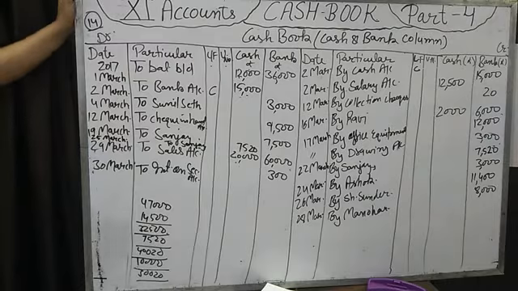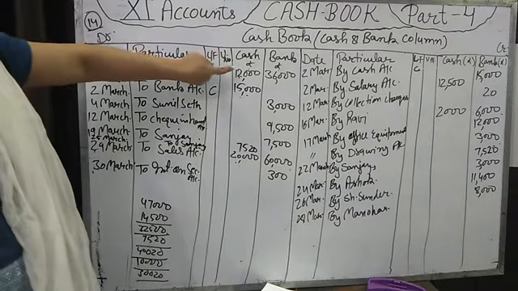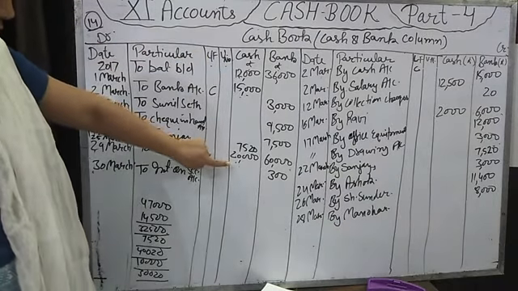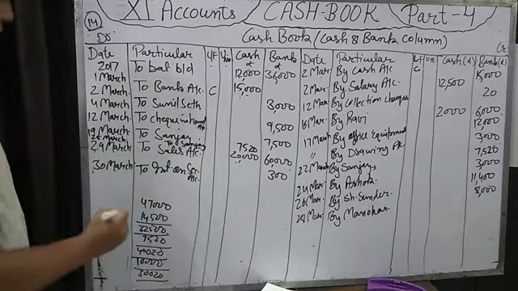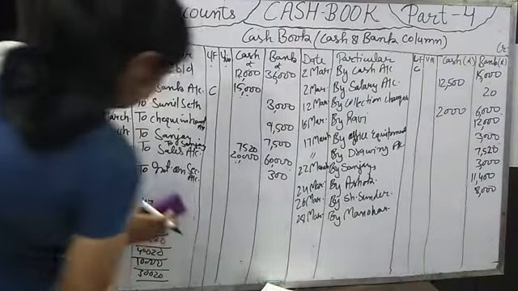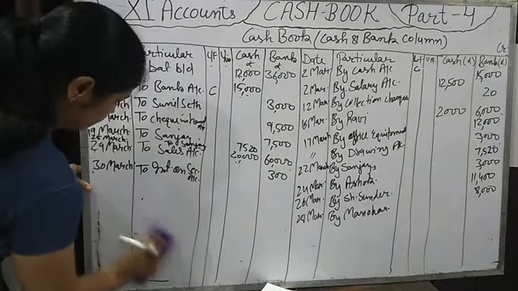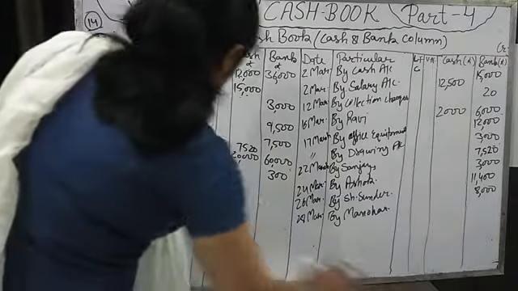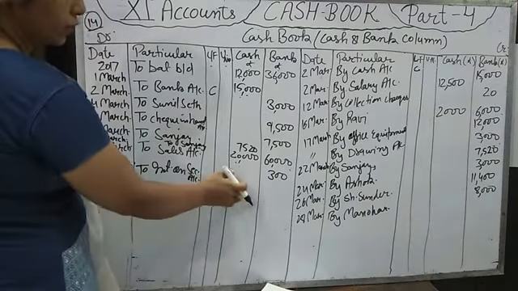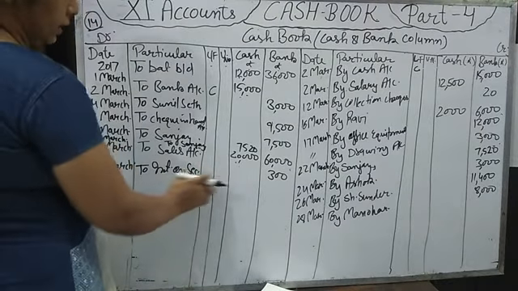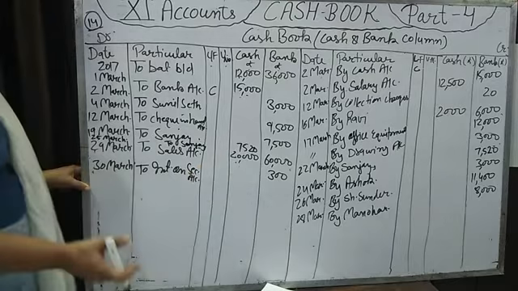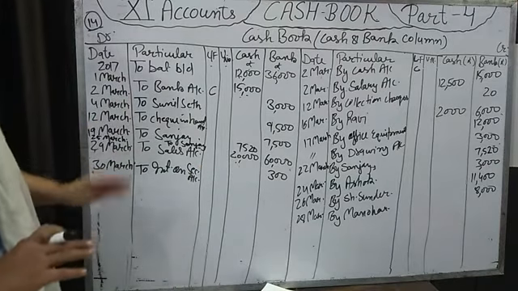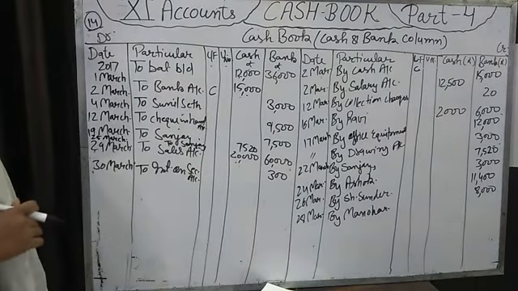Got it? Again I am telling, we will do total receipt. You can do it here also in your book. They have done the calculation here, so that is complicating. Then you can find out the cash balance in rough.